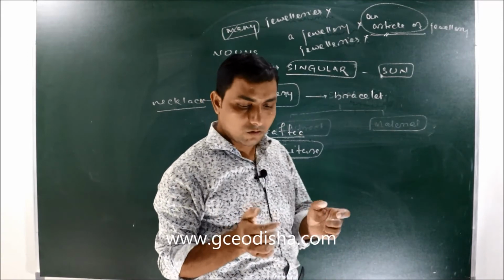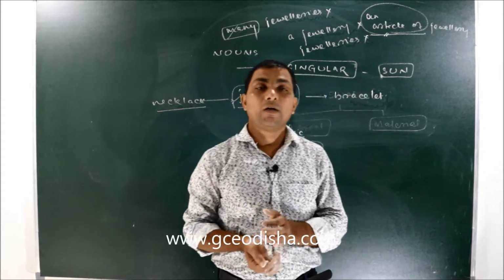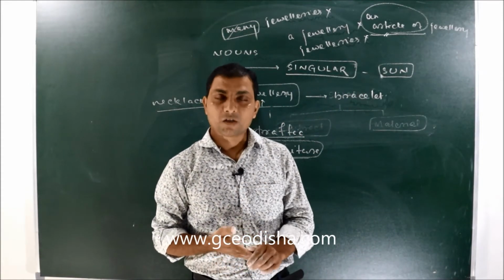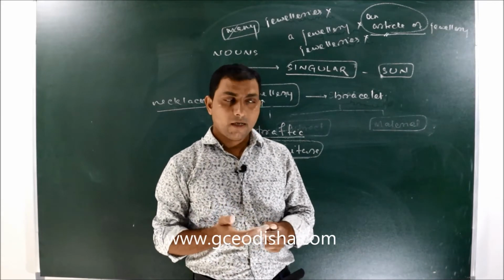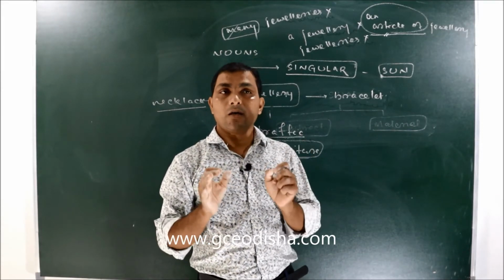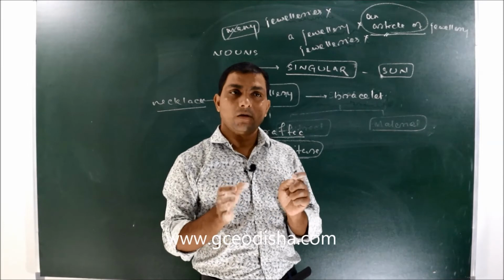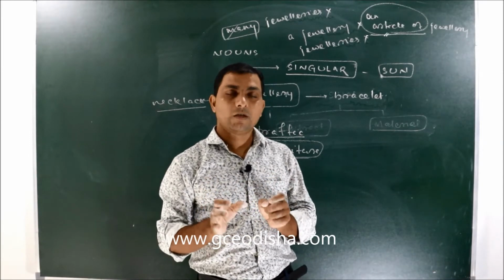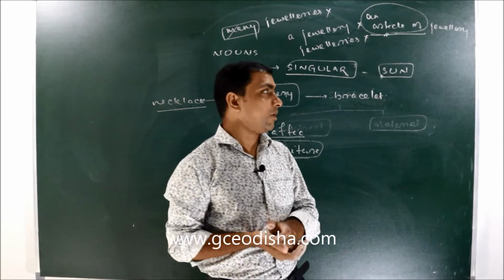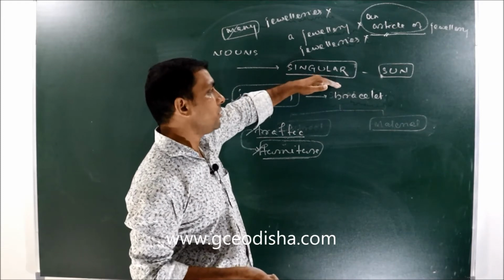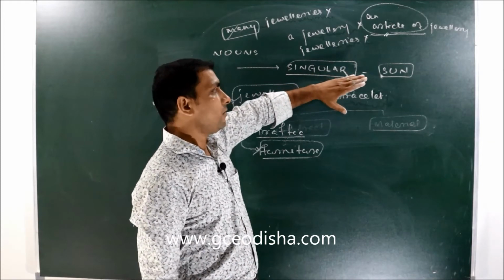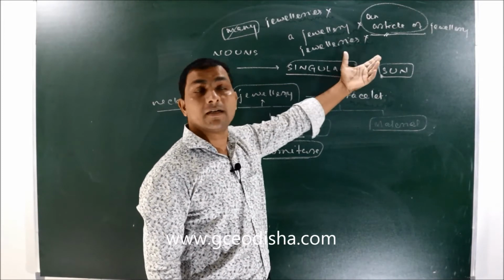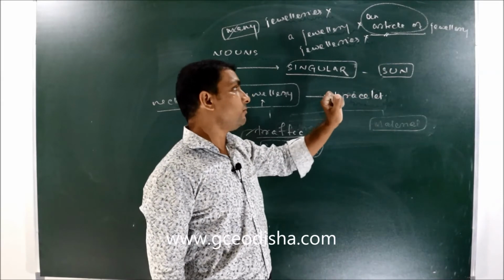So in conclusion, what we need to remember, first, that a singular uncountable noun is the noun which is always singular. They take a singular verb after them, 1.